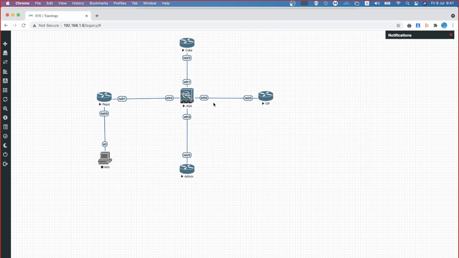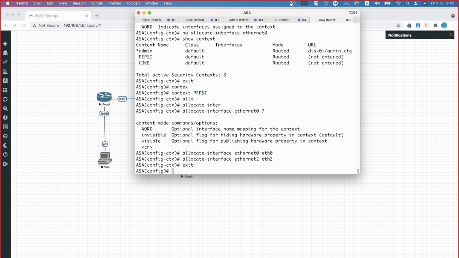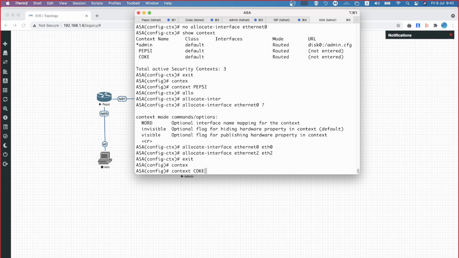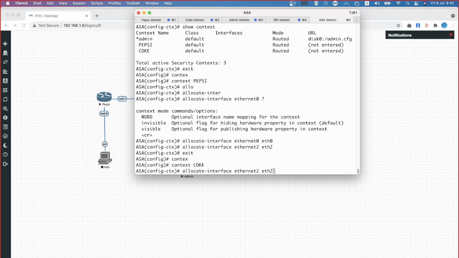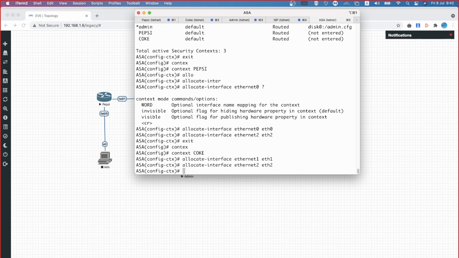You remember that? See, Ethernet 2 is associated to Pepsi, Coke, as well as admin. That's the topology we were working with. Am I right? So, I got into Pepsi context, associated Ethernet 0 and associated Ethernet 2. Now, I'm getting into context Coke, Ethernet 1, I guess. Coke is supposed to have Ethernet 1. Yes. Same way, I wanted to bind Ethernet 2 as well. See what happened? Pepsi also has Ethernet 2. Coke also has Ethernet 2.